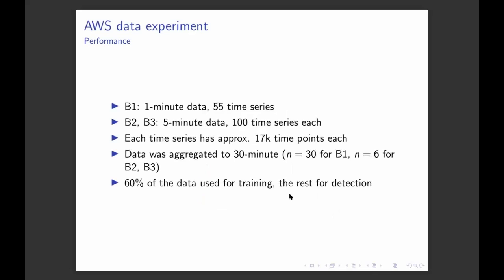Now we also looked at some real data, Amazon AWS data, composed of 3 benchmarks. The first one is 1-minute data composed of 55 time series. The second and third ones are 5-minute data composed of 100 time series each. For our distribution method, we use half an hour as the time unit, so we aggregate them every half an hour. This corresponds to n equal to 30 for the first dataset and 6 for the other datasets. We learn on 60% of the data for training, and the rest is used for detection.